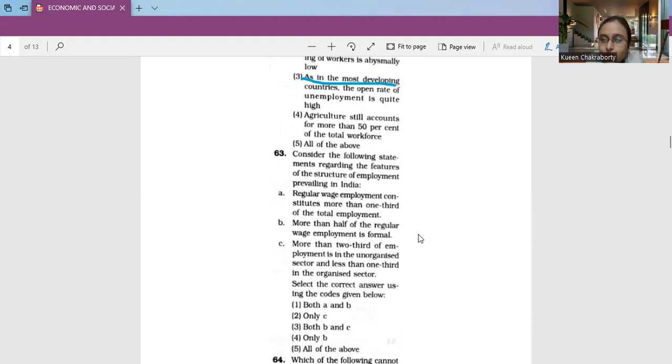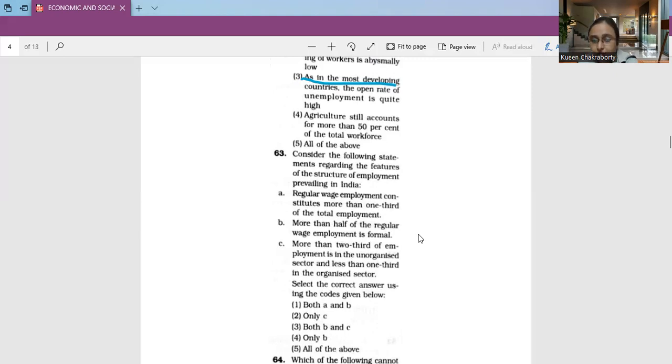Going to the detailed discussion of question number 63. In India, regular wage employment constitutes less than 1/5 of the total employment. Moreover, more than half of the regular wage employment is informal, either in the organized sector or even in the unorganized sector. A little over 1/3 of the workers are casual workers, and close to half are self-employed.